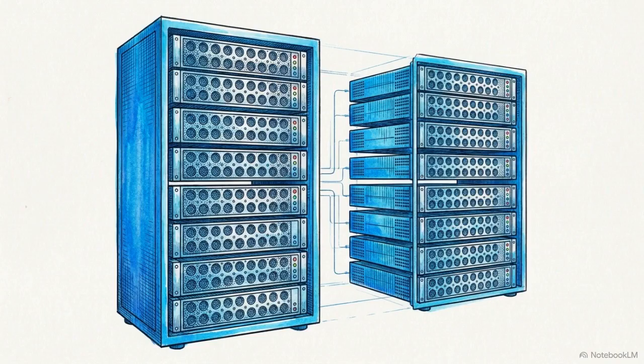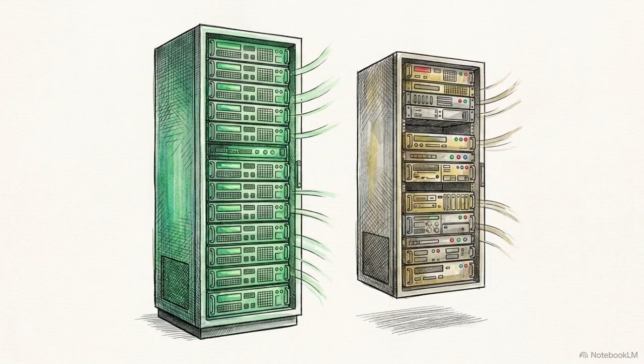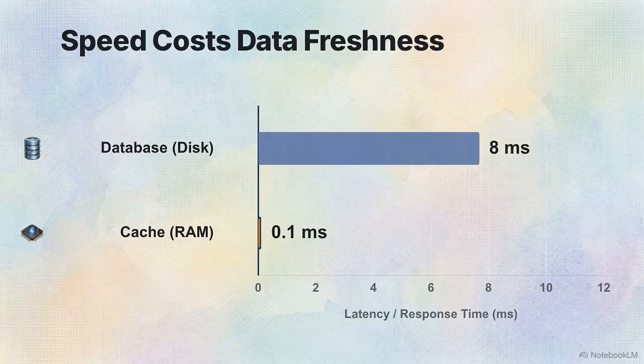Caching involves a major trade-off. Because you are serving a copy of the data, that copy becomes stale the moment the original changes. Caching always trades data freshness for raw speed. Extracting state and repetitive data away from your servers removes the immediate processing bottlenecks, but it introduces the permanent risk of users seeing out-of-date information.